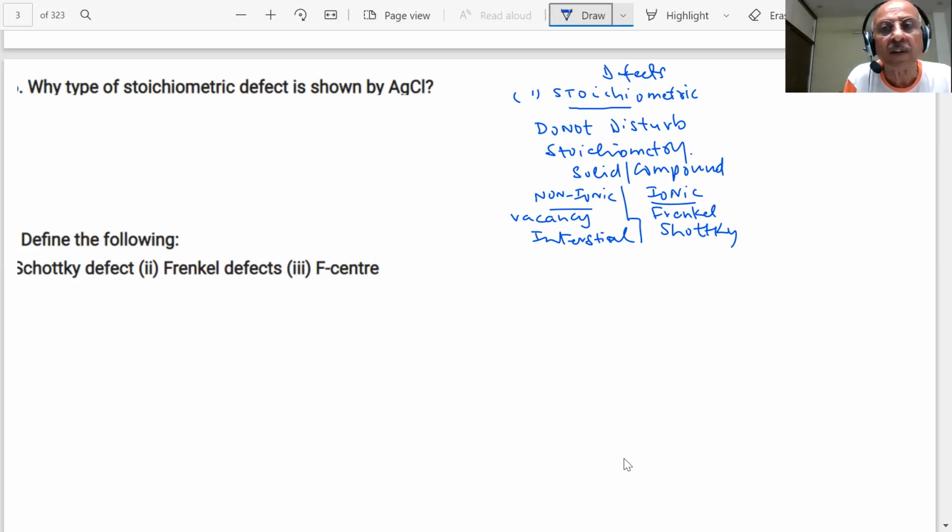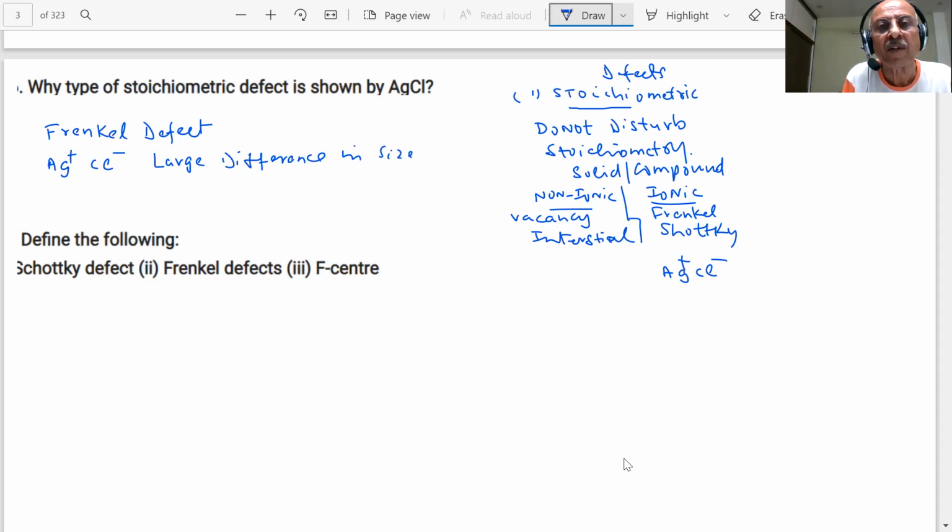AgCl: what are the silver ion and chloride ion? It is an ionic compound. So what type of defect are we saying, students? Frenkel defect. Why? Because there is a large difference in the size of the ions, silver ion and chloride ion, Ag+ and Cl-. There is a large difference in size of cation and anion.